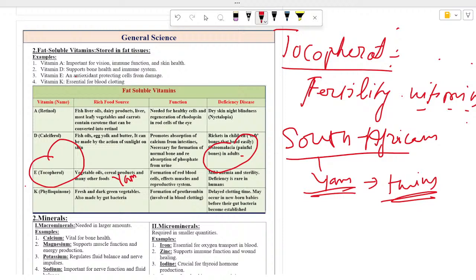Okay, so its deficiency also causes mild anemia and sterility. That's why we call tocopherol the fertility vitamin.